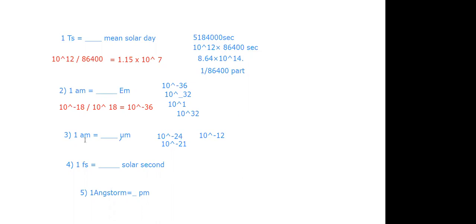Yes, sir. So can you help me out with the third one's answer? Yes, sir. Okay, then tell me what it will be. Sir, 10 to the power minus 12 is the answer. Okay, how did you get that 10 to the power minus 12? Sir, 10 to the power minus 18 upon 10 to the power minus 6. Okay, so that will come to minus 12, right? Yes, sir. Correct. Good. Thank you, sir. Okay, so we got the answer for the third one.